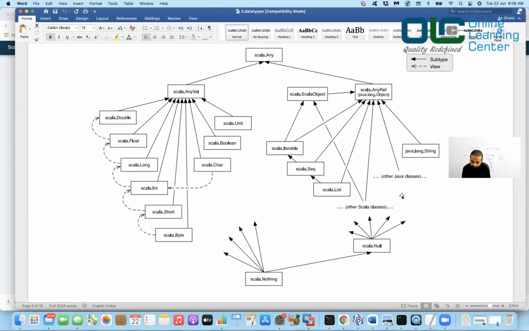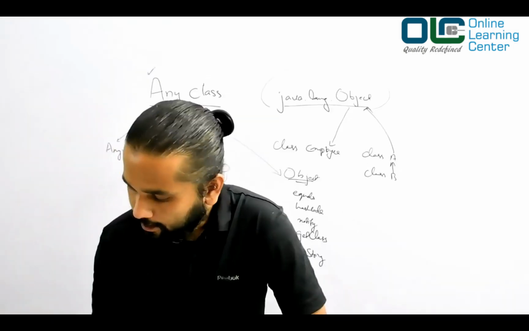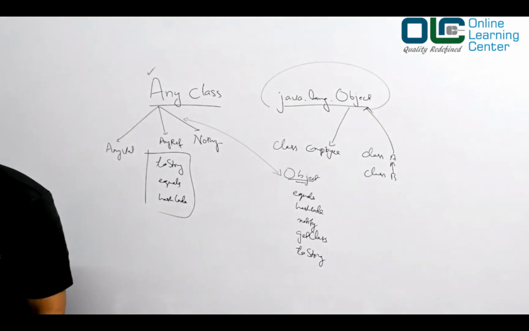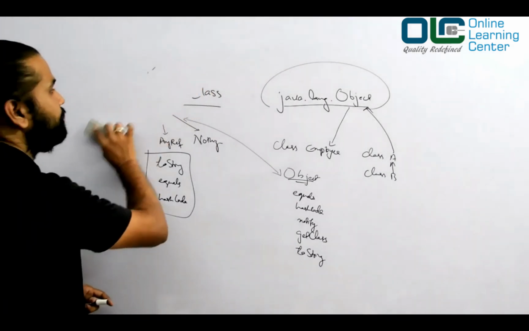Okay, and then you have a separate something called Scala Nothing, which is again extended by Null and so many other classes. Okay, so I hope you understood this diagram. This diagram is very important, guys. Now let's talk about that. I just want to quickly recap that so that there is no confusion at all.